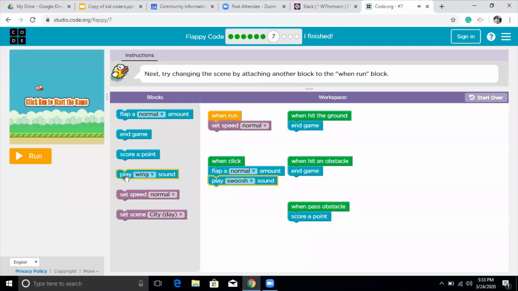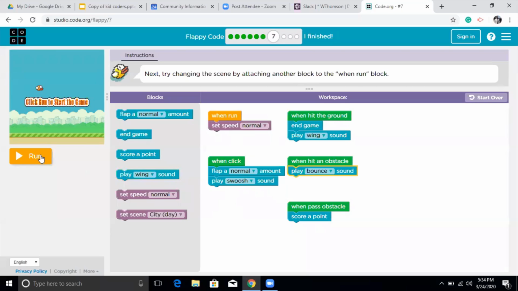And the other thing that I would like to tell you is that I can use one block multiple times. So I can say when hit the ground, then also make wind sound. And let's remove the end game from here. So when hit an obstacle, just make a sound. Do not end the game. But when hit the ground, then end the game. So as you see, I can change different things here and there, and I can make different combinations of this. All of them are solid, they're going to work, and all of them fit with each other. So all of my code is good, I can see just by looking at it.